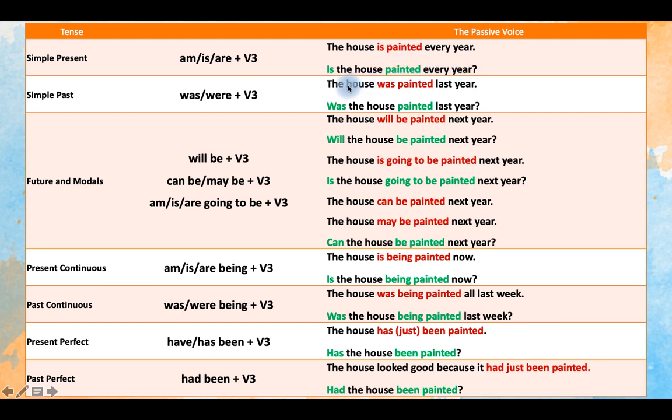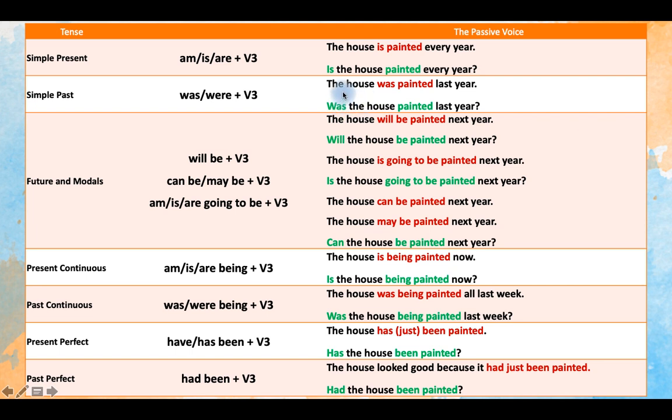What about simple past? In the simple past, we use was or were. This is the verb to be in the past simple plus the third form of the main verb, V3. The house was painted last year. Was the house painted last year? That's the question form. Again, to make a question, you put the verb to be in the first place.